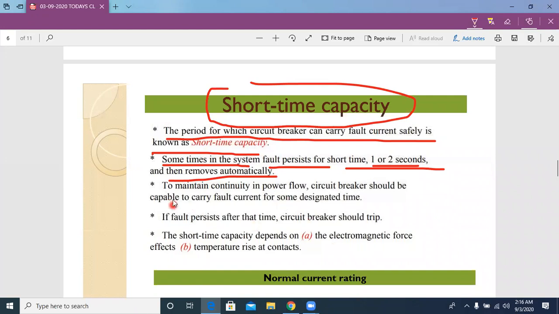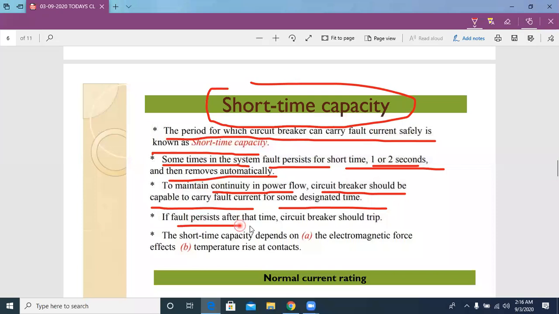To maintain continuity in power flow, why does the circuit breaker need to allow fault current? Because for continuity of power supply, the circuit breaker should be capable of carrying fault current for some designated time, to give uninterrupted power supply.